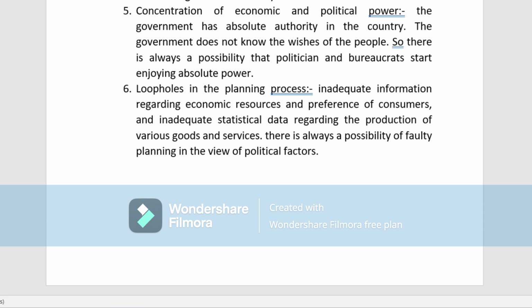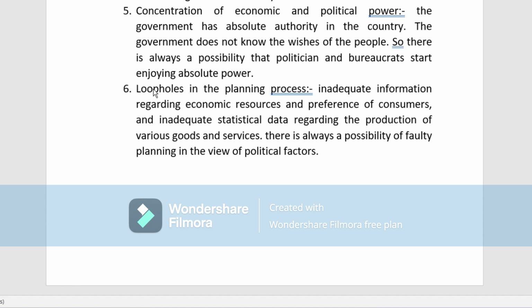Next is concentration of economic and political power. The government has absolute authority in the country. The government does not know the wishes of the people, so it is always a possibility that the politicians and the bureaucrats start enjoying the absolute power. Because the government has absolute authority in the country, it does not know the wishes of the people. What is the wish of the people? So there is always a possibility that the politicians and the bureaucrats start enjoying the absolute power.